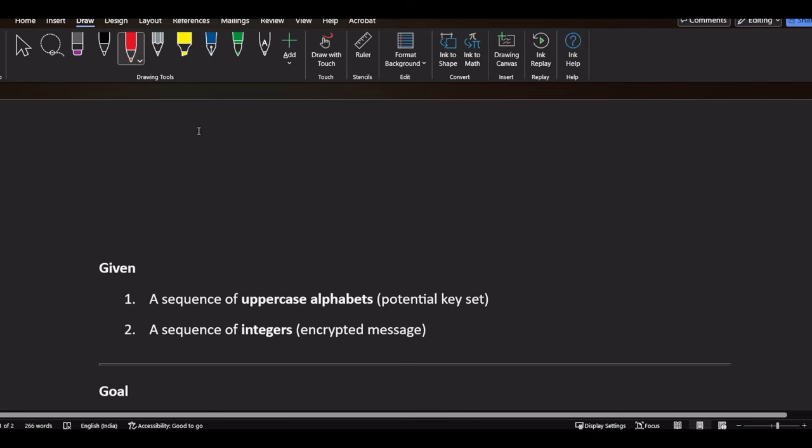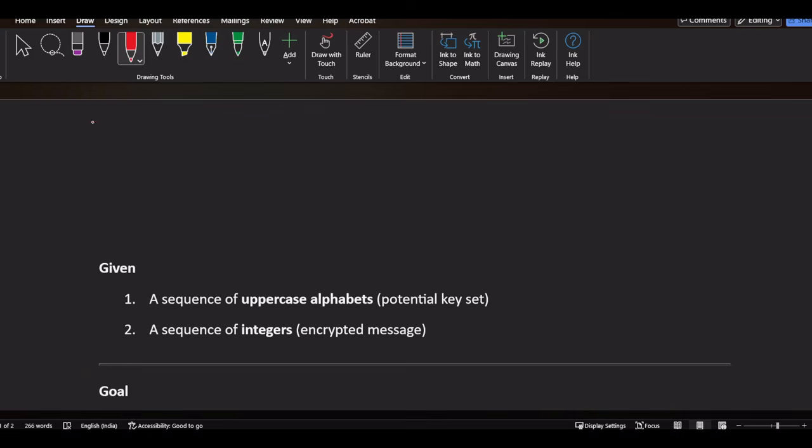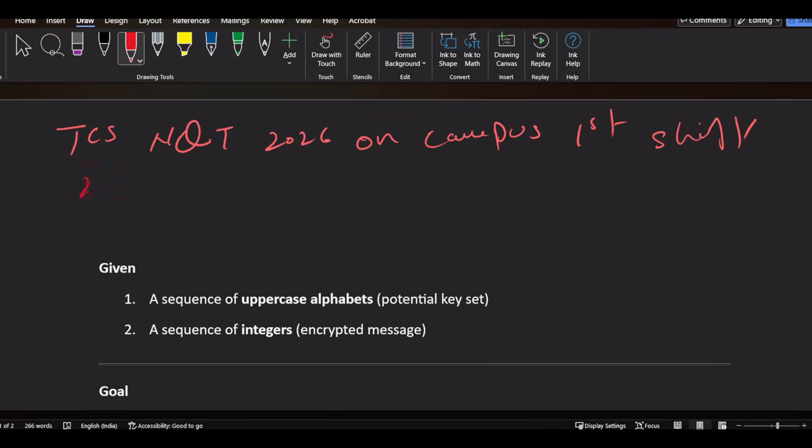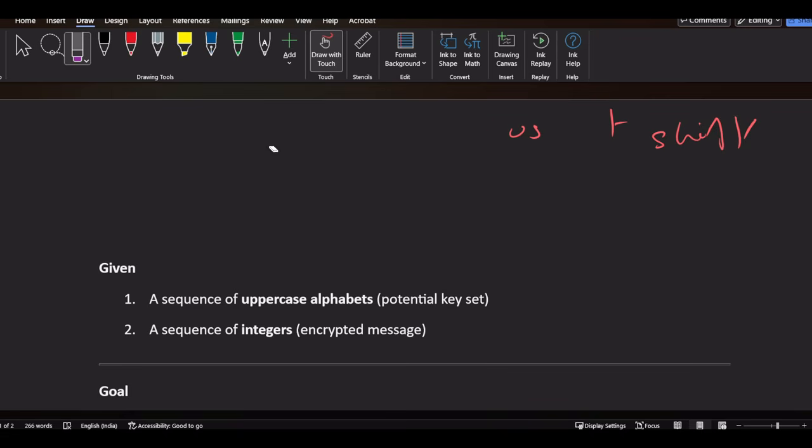Hi everyone. In this video, we will be discussing TCS NQT 2026 on-campus questions. This is the TCS NQT 2026 on-campus exam, first shift, second question. This is the same question which was asked in the first shift. The language was slightly different, but the question is the same. We will be discussing the logic of this question.